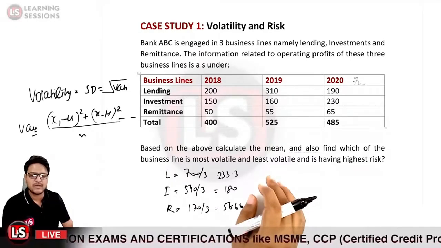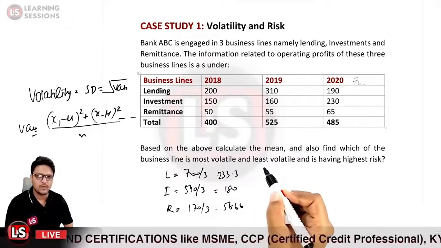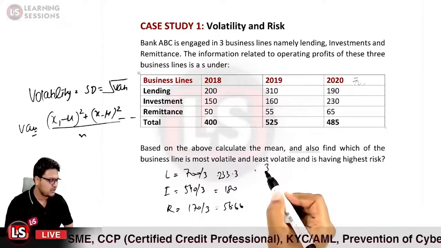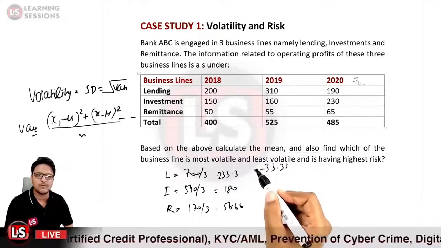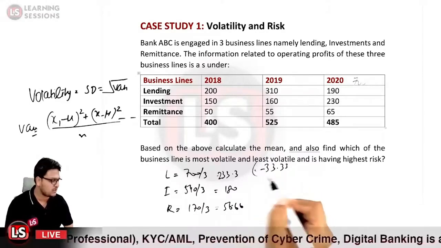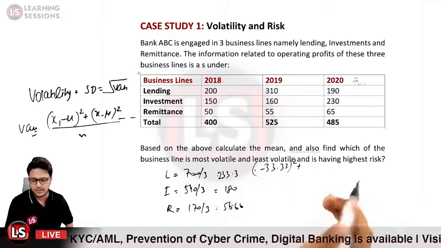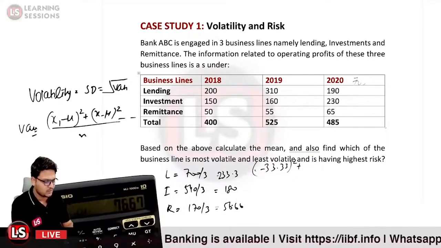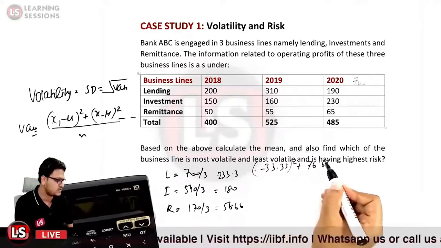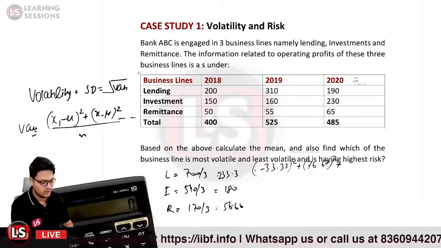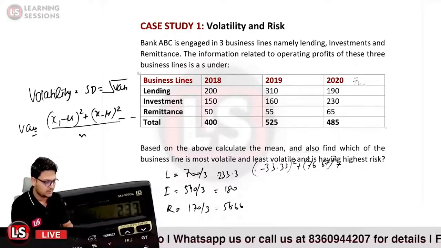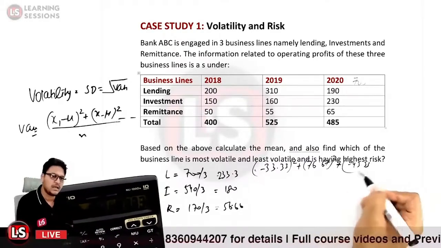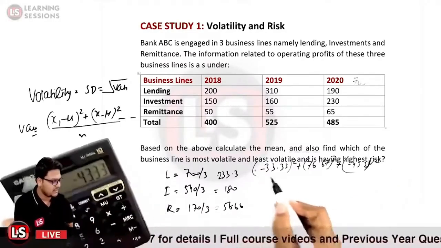So let us take the case of L over here. It will be equal to 200 minus 233.33, that is minus 33.33, and square of that, plus 310 minus 233.33, that is equal to 76.67 square. And further the third term, it would be equal to 190 minus 233.33, that is minus 43.33, and square of that, and divided by n.